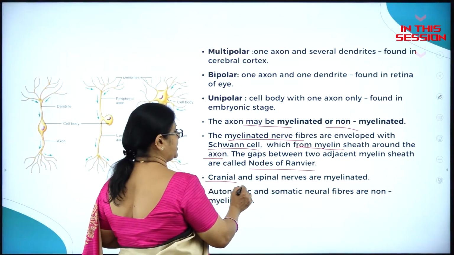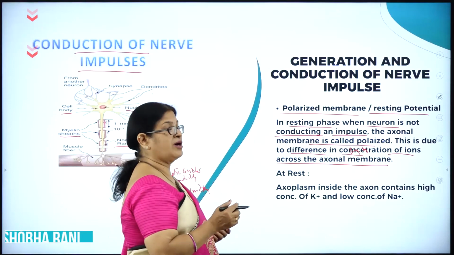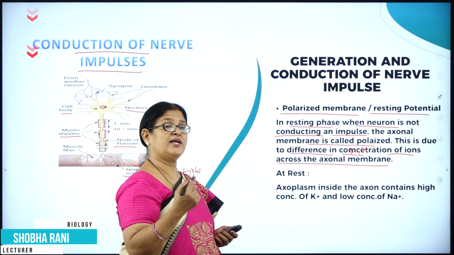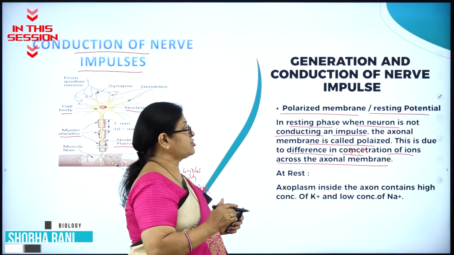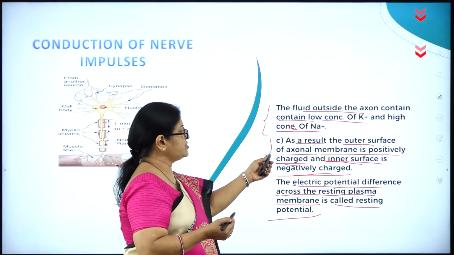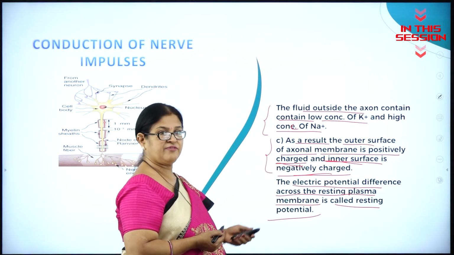Cranial nerves. The cranial nerves means the nerves which arise from the brain. When a neuron is not conducting an impulse, so when it is not conducting a nerve impulse, the axonal membrane is called polarized. The outer surface of the axonal membrane is positively charged and the inner surface is negatively charged.